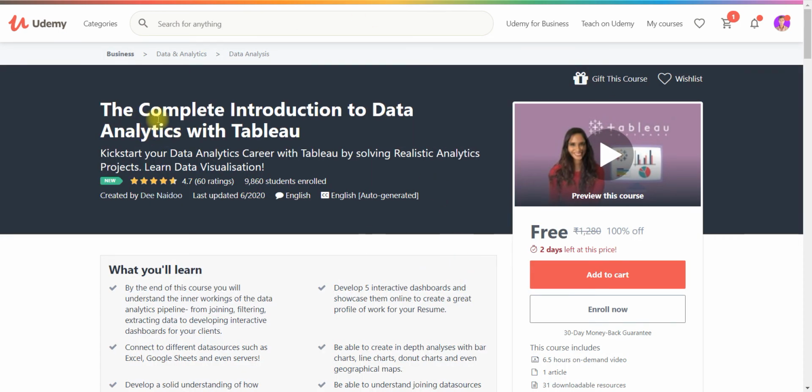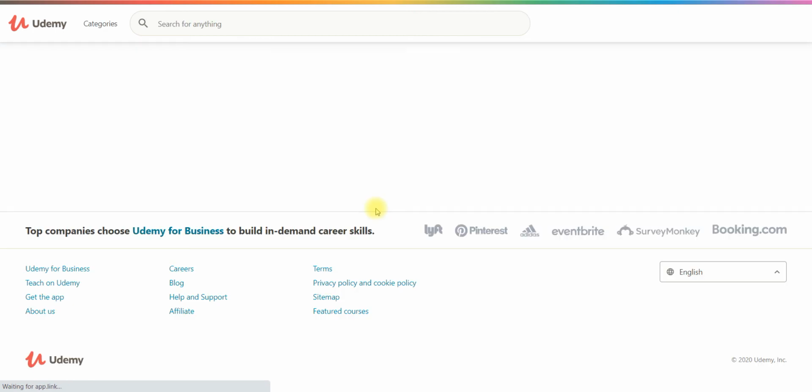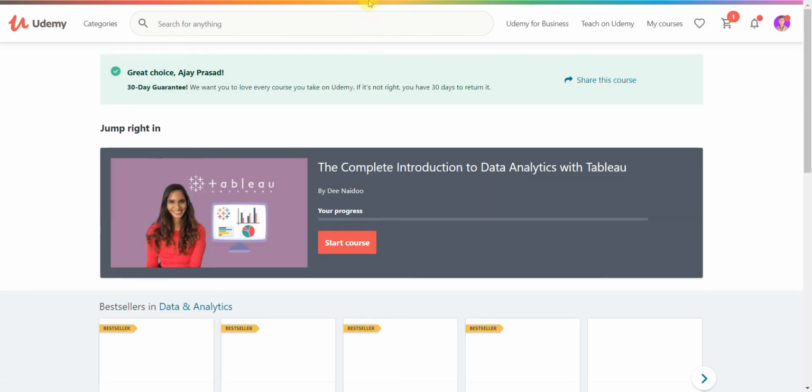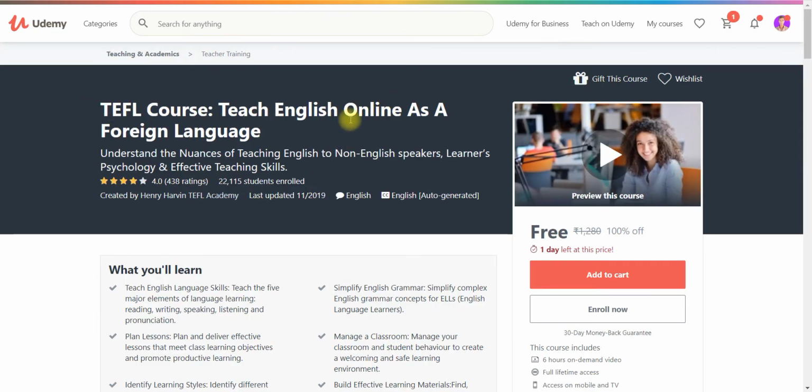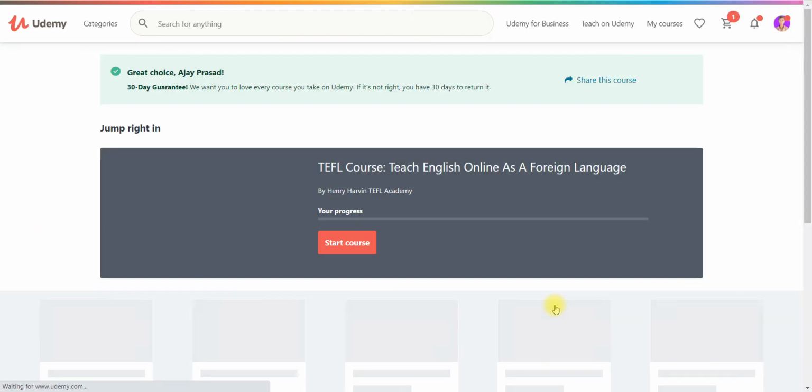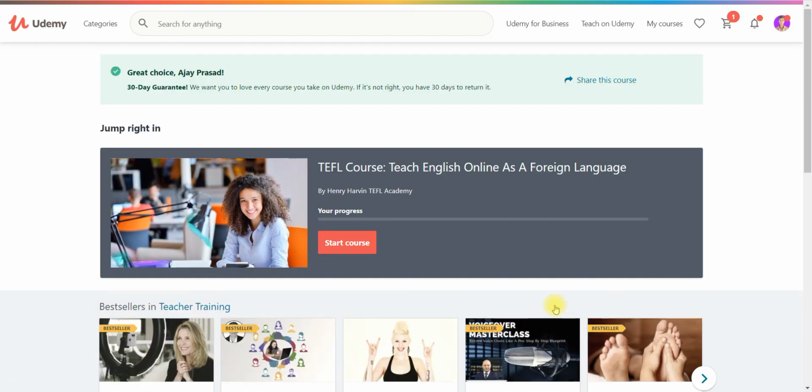The next course is the complete introduction to data analysis. The person who wants to be a data scientist can go with this course. Then there is teach English online as a foreign language. These days communication and English is the most important language to connect with the world, so you can also learn English. You need not go for tuition, you can just learn from here.